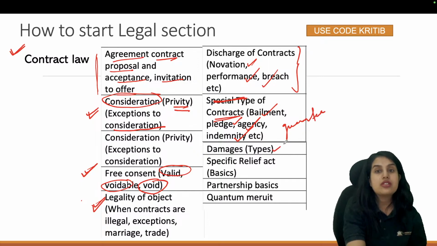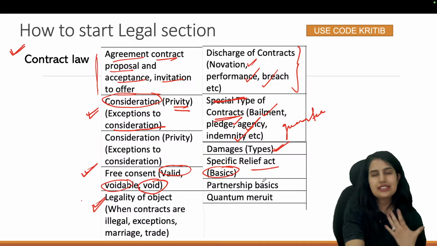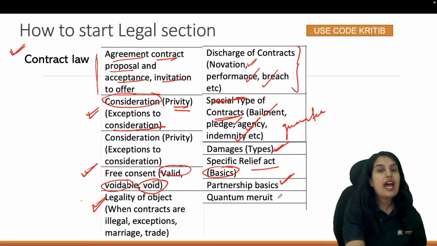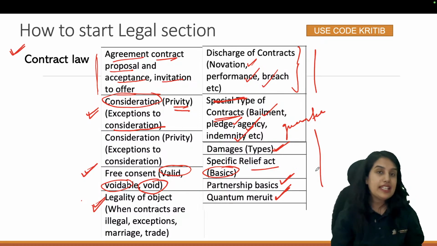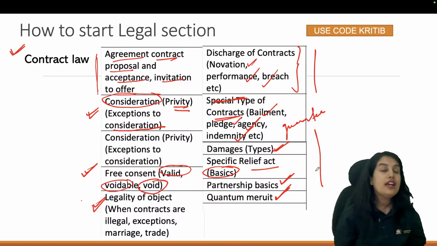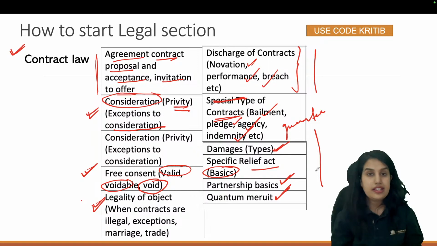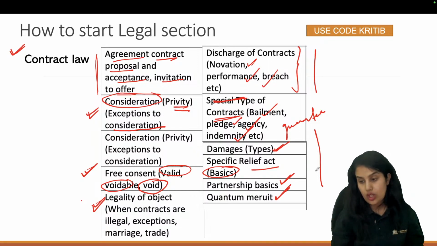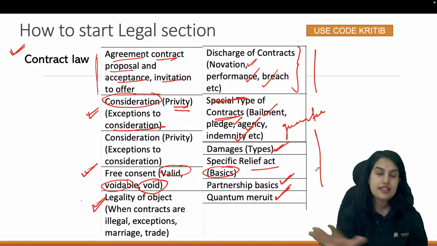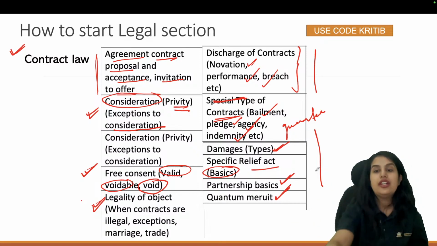Damages, how are damages decided under contract law? Certain basics of the Specific Relief Act to understand some questions that might be asked in the CLAT exam. Partnership basics and quantum meruit. Now these are the topics we have to cover in contracts. In case again you don't know what to study, this could be your guide. You can just Google these topics so that you can cover contract law faster. Or if you enroll in the classes, in the legal reasoning classes, I cover all of these topics and you can tick them off: yes, we have done this in class and I know what this topic is about.